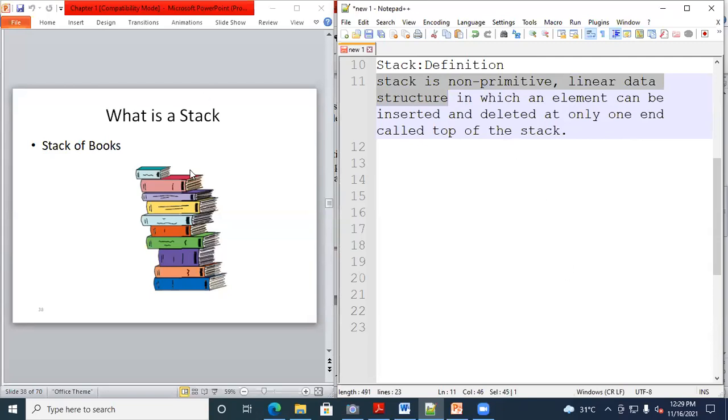Now here at left side, is it visible? This diagram is visible to all? Yes, sir. Okay. So what is shown here? What is there in the diagram? Arrangement of books. Arrangement of books. So how are the books arranged? Vertically, right? Now, suppose you want to remove one of the books, so how to remove the book?